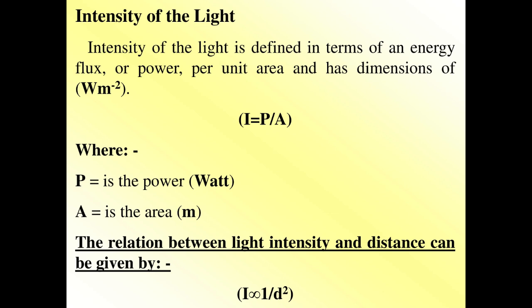Intensity of the light. Intensity of the light is defined in terms of an energy flux, or power, per unit area, and has dimensions of watt per square meter. I equals P per A, where P is the power in watts and A is the area in square meters. The relation between light intensity and distance can be given by I is directly proportional to 1 per d squared.